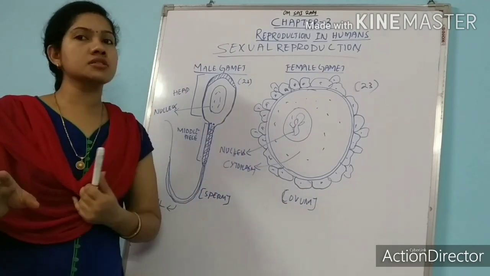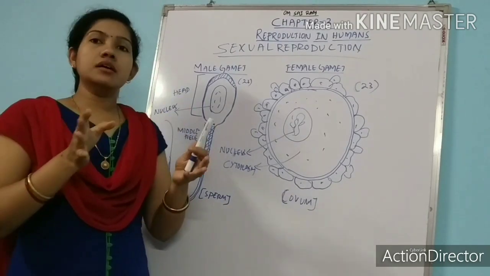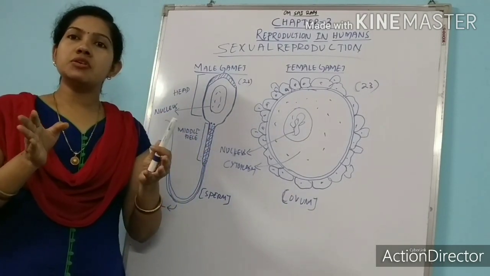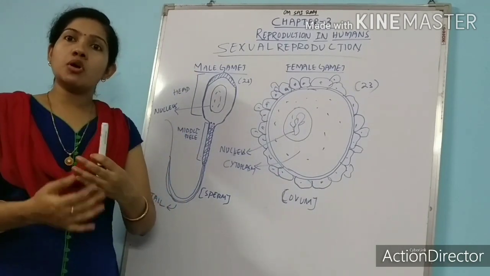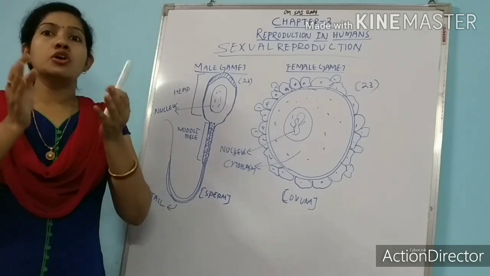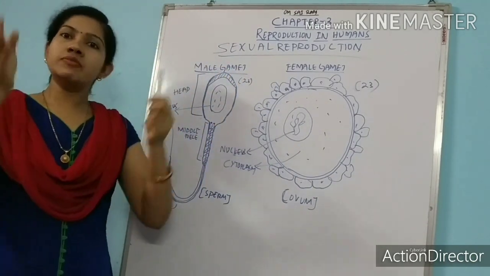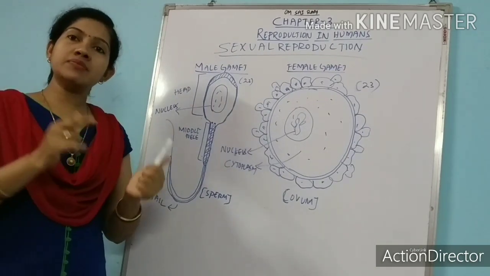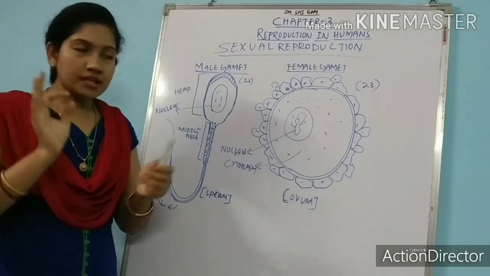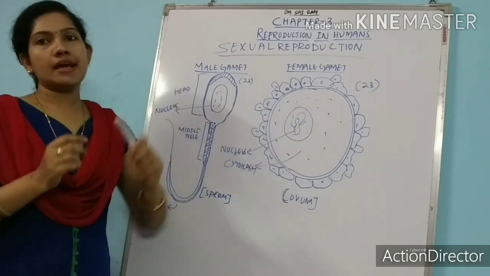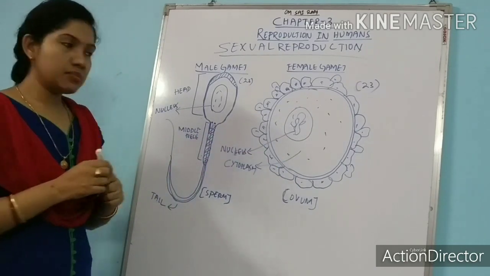Whichever organism you take, a plant or any member of the animal kingdom, their gametes have a reduced or half number of chromosomes compared to the chromosomes present in their body. If you take the example of human, if the body chromosome number of human is 46, then its gametes are 23 and 23. So this is about the male gamete and female gamete.